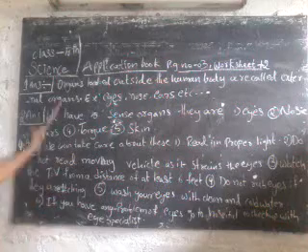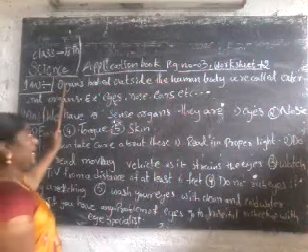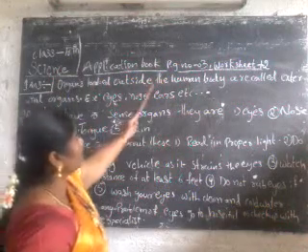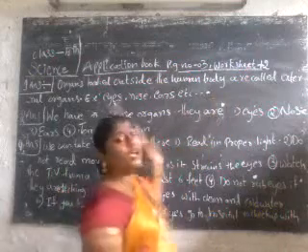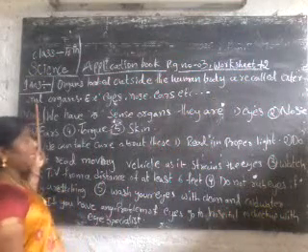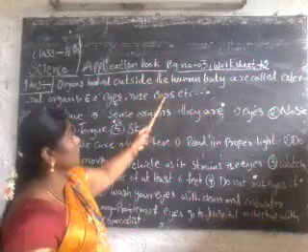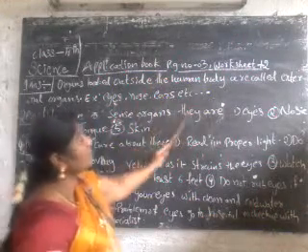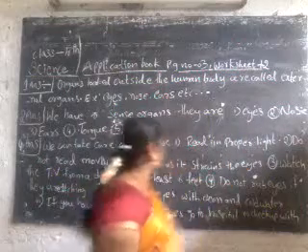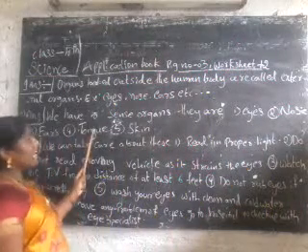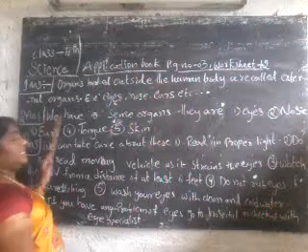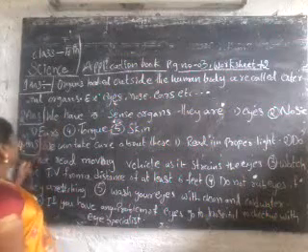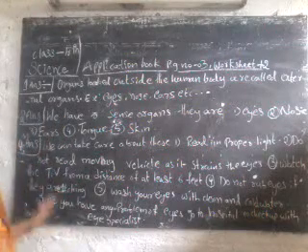Okay? First answer: what are the external organs? The organs located outside the human body are called external organs. Example: eyes, nose, ears, etc. We have the 5 sense organs. They are eyes, nose, ears, tongue, skin. These are the 5 sense organs. The third one, afterwards I will send to you.